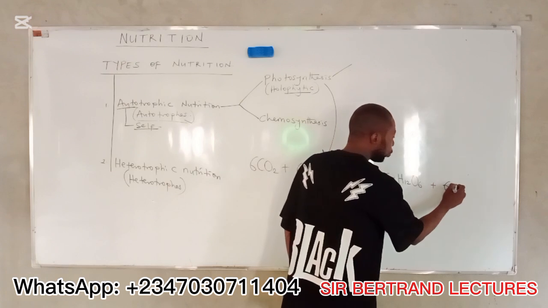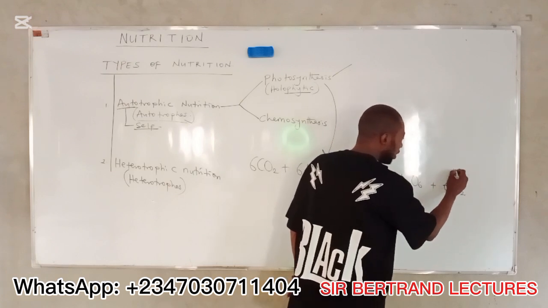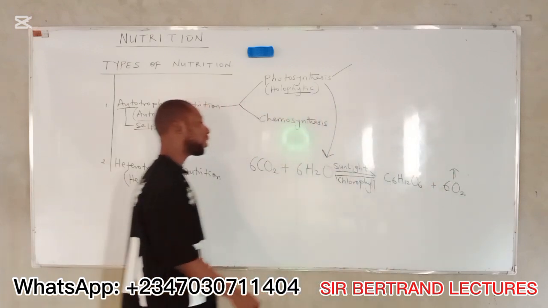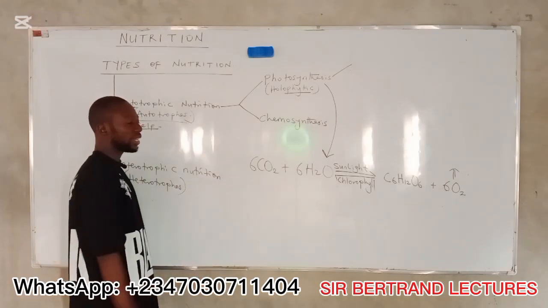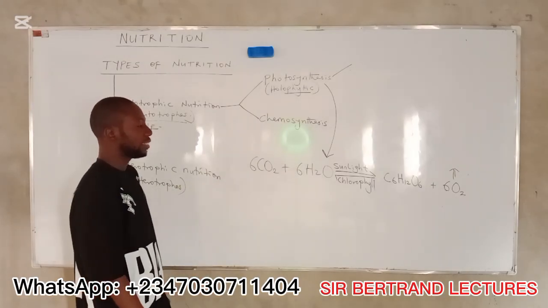Then 6 molecules of oxygen gas are given off as a byproduct. This is the chemical equation of photosynthesis.